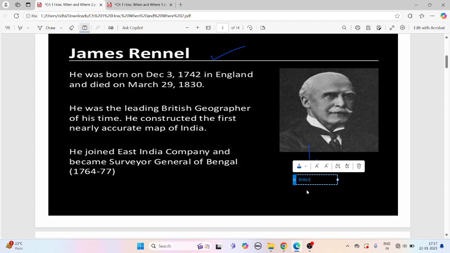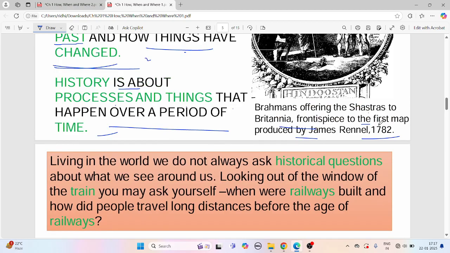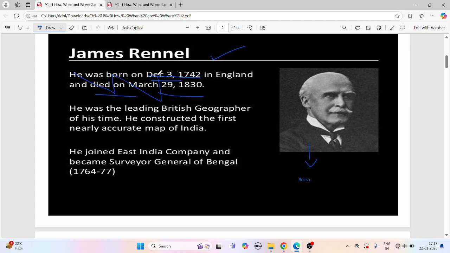He was British, right? He was born on this date. I guess this is not so important for you all. But he died on this date. Is it given over here? It is only given when the first map was produced. So just forget this. He was the leading British geographer of his time. He constructed the first nearly accurate map of India.